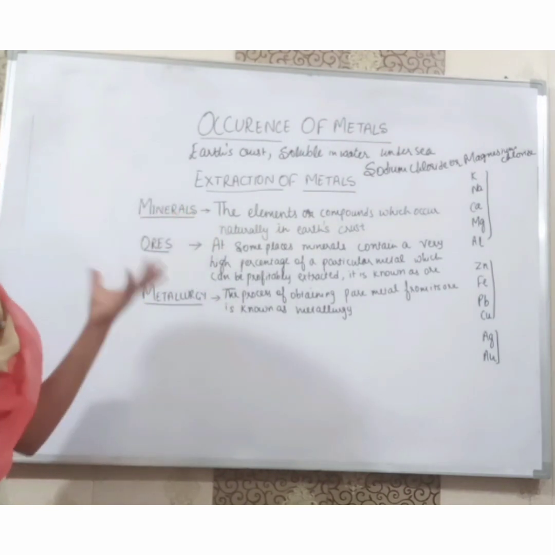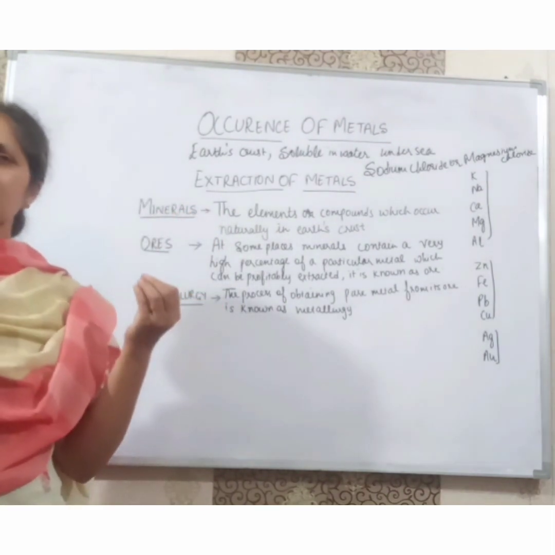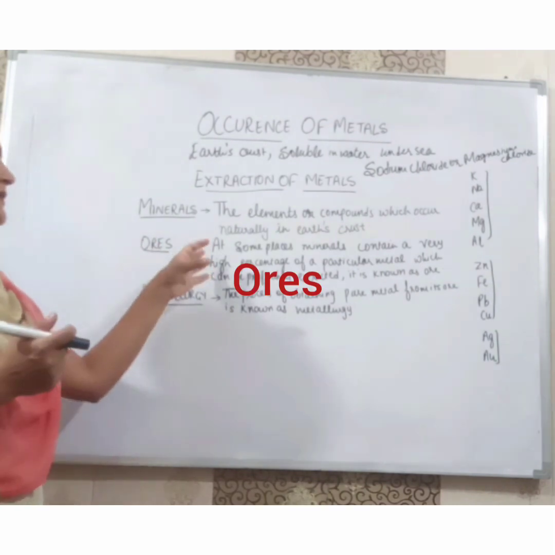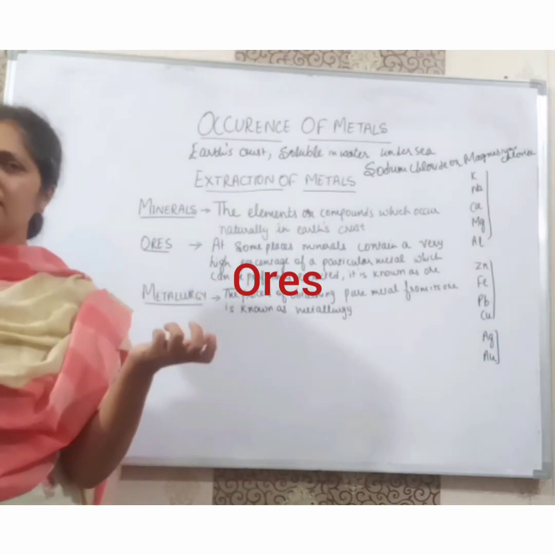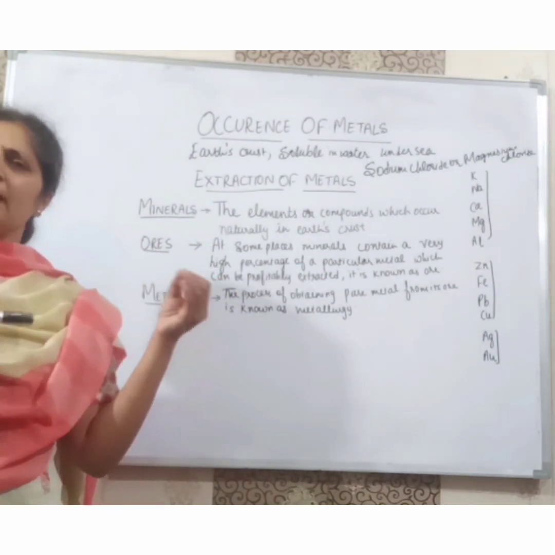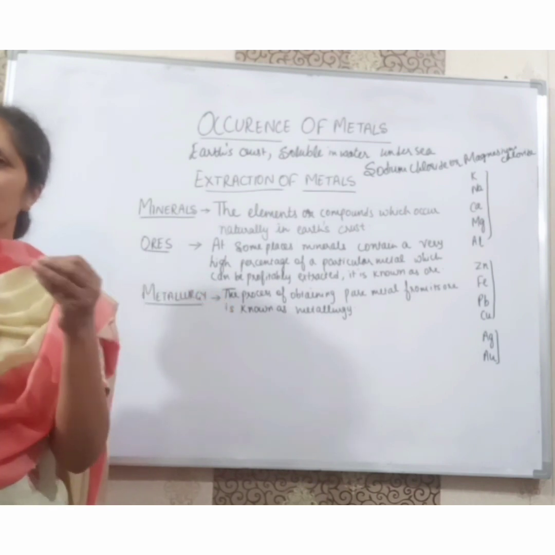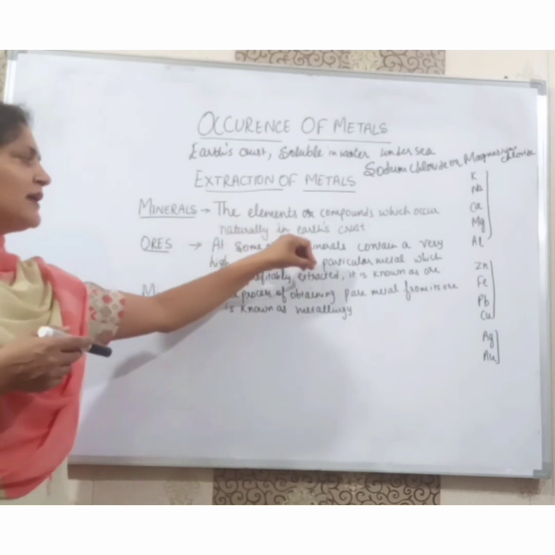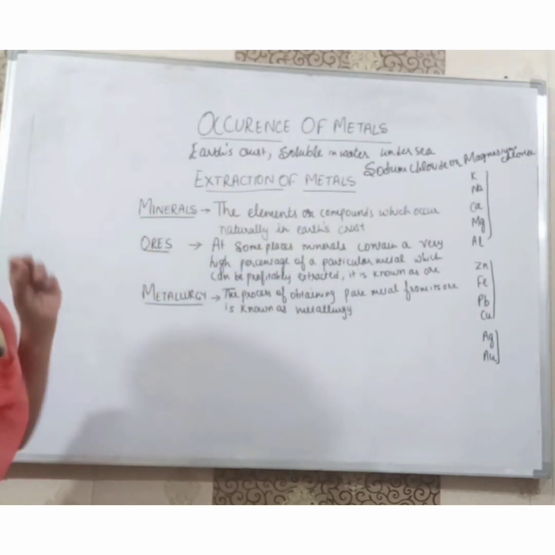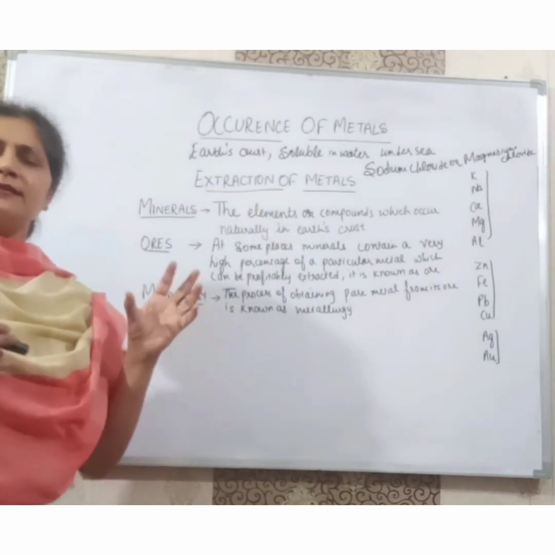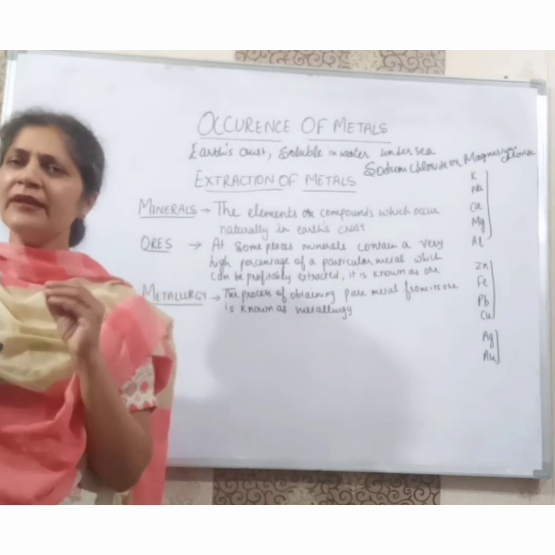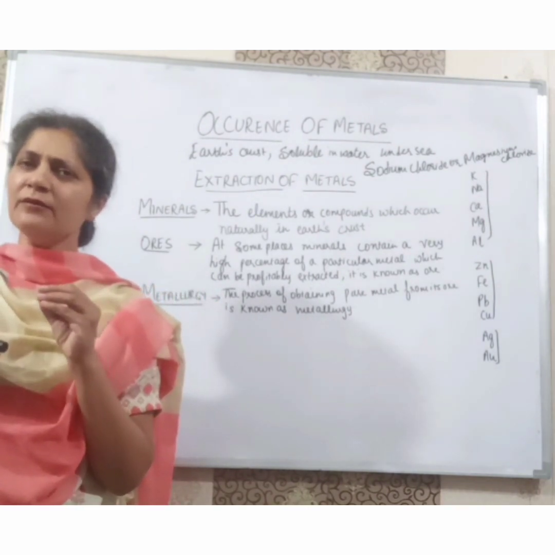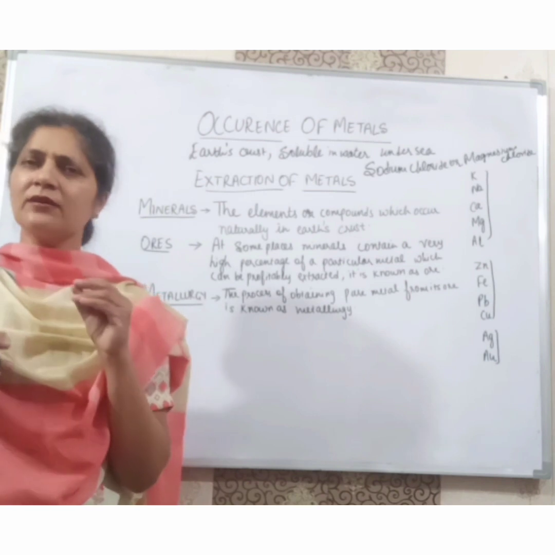Now, at some places, a mineral contains a very high percentage of a particular metal. Like at some place iron is more, some place copper is more. So these metals can be profitably extracted, and it is known as ore. When some mineral contains a very high percentage of a particular metal, that is known as ore.